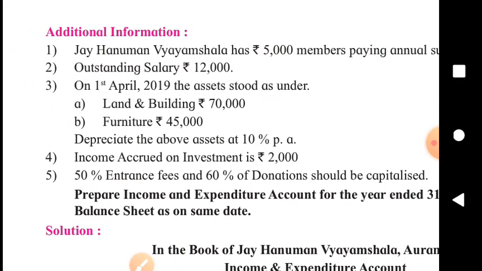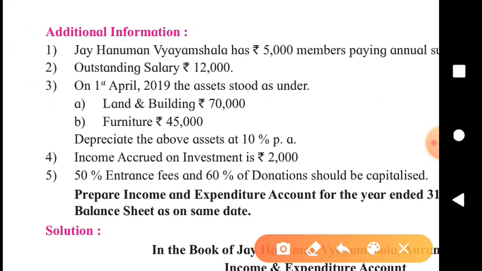We will show these assets which were at the beginning of the year with us. They are also at the end of the year with us in the inner column, and we are going to depreciate these assets at the rate of 10% per annum, full depreciation.